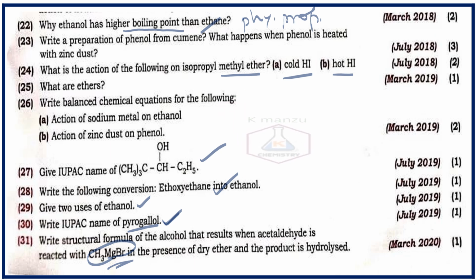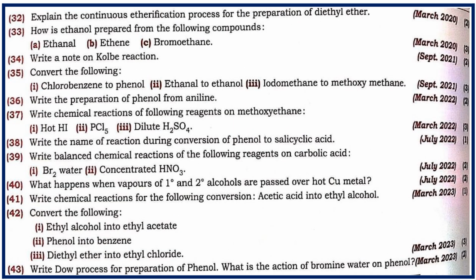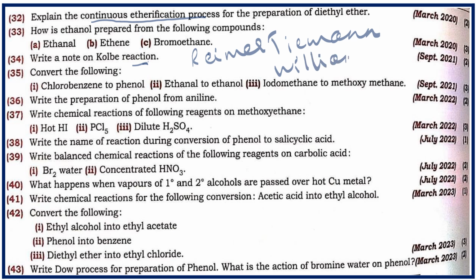Next, the continuous etherification process for the preparation of diethyl ether, Kolbe reaction for the preparation of salicylic acid, then the Reimer-Tiemann reaction, Williamson's synthesis for the preparation of ethers, and Sandmeyer's reaction. All those are important reactions in this chapter.